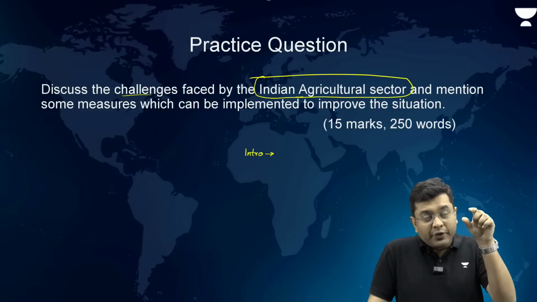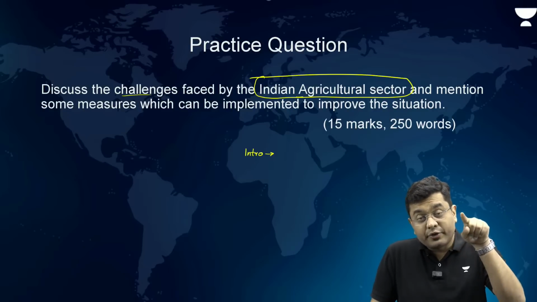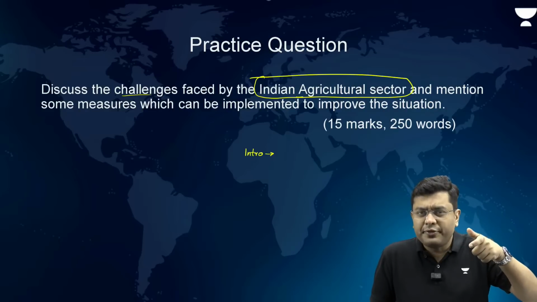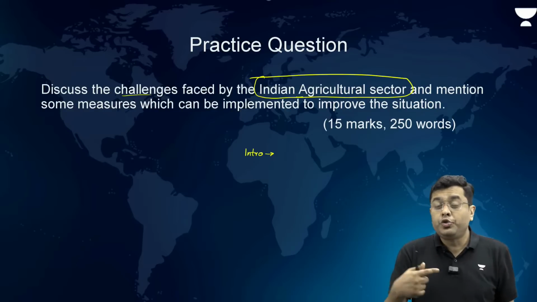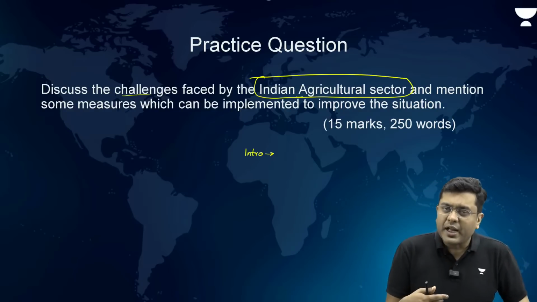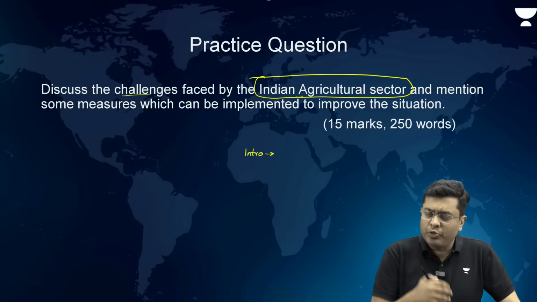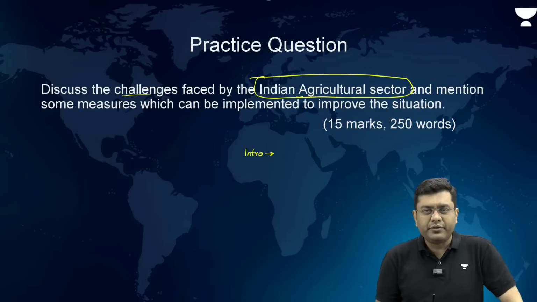In the body, because you have said in the last line of the introduction that the share of agriculture is going down, that automatically indicates it is going down because of certain issues. So then start in the body with the issues which are faced. The Indian agricultural sector is going through multiple challenges and multiple headwinds which need to be taken care of. Some of them are, and list some of these.